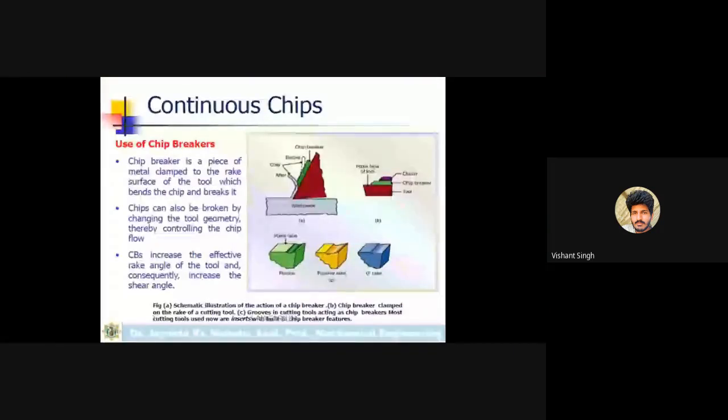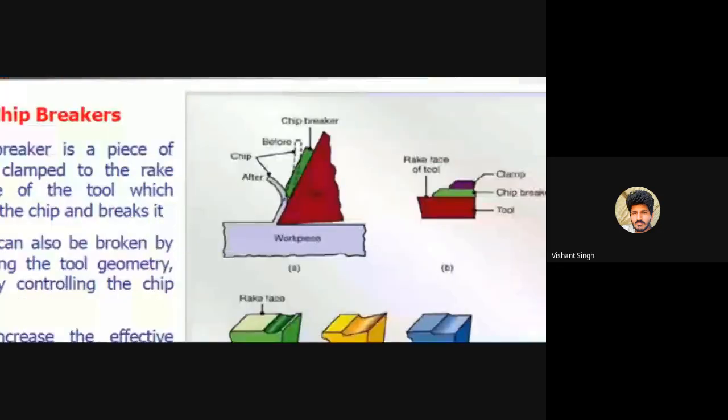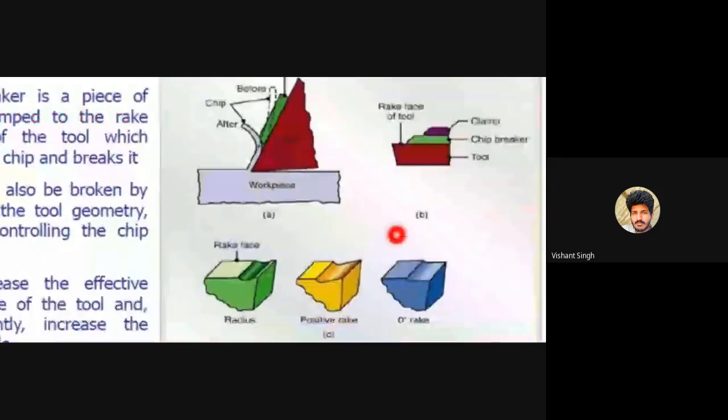Chip breakers increase the effective rake angle of the tool and considerably increase the shear angle. Just to see here, if a chip breaker is used, the effective rake angle will change.